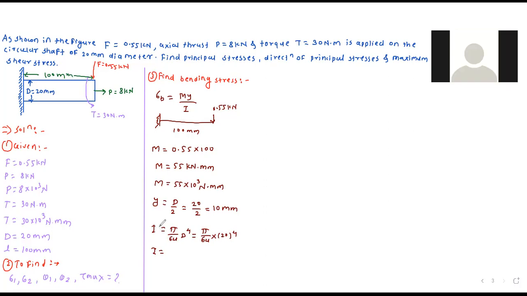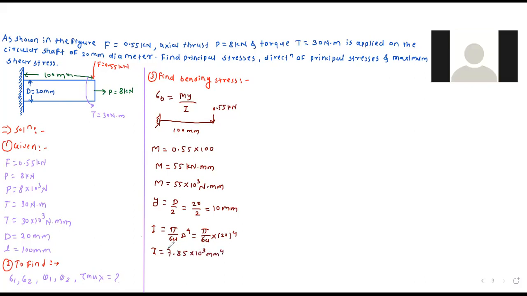7.85 into 10 raised to 3 mm raised to 4.